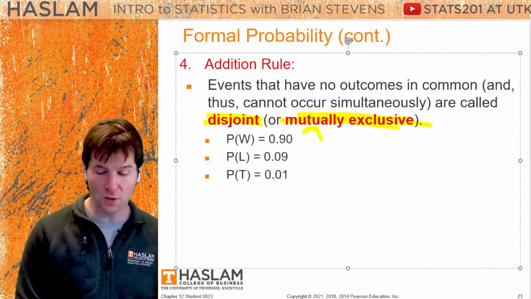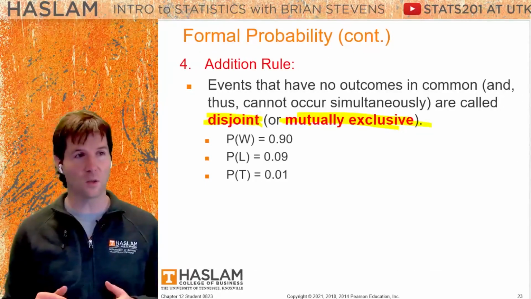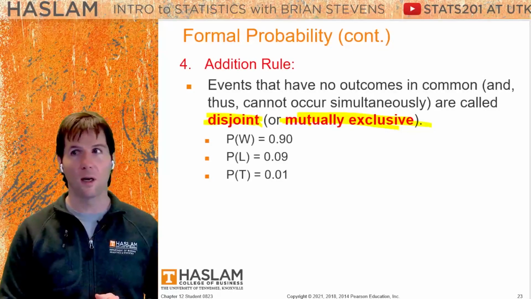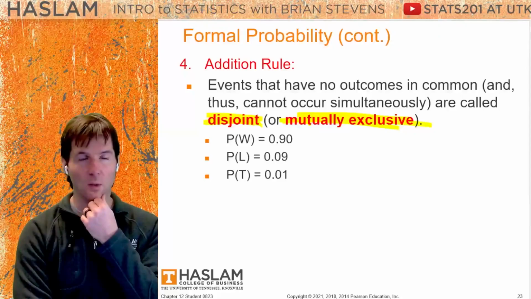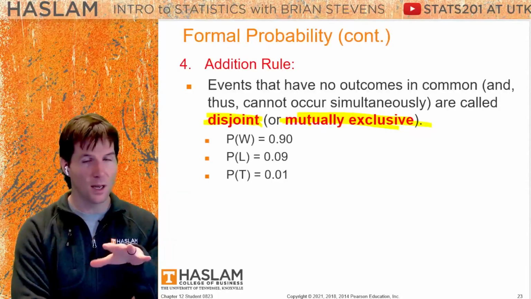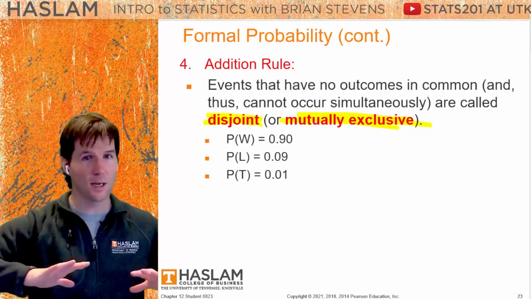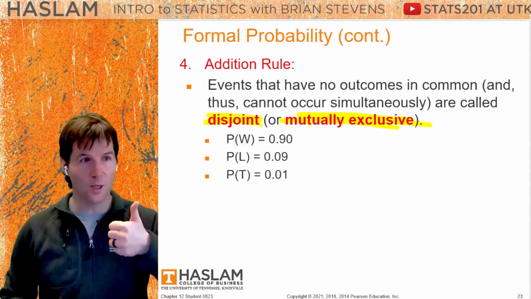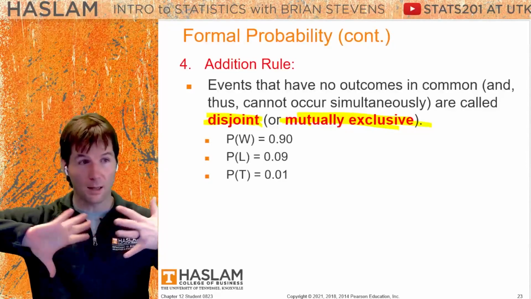And think, are these mutually exclusive? You have to say, okay, if I just won this game, and we're talking about one game right here, we're not talking about multiple games in a row. We're just saying, I won a game, but I've also lost that game, the same game. Can that happen at the same time as winning? You can't win and lose a game at that same game.